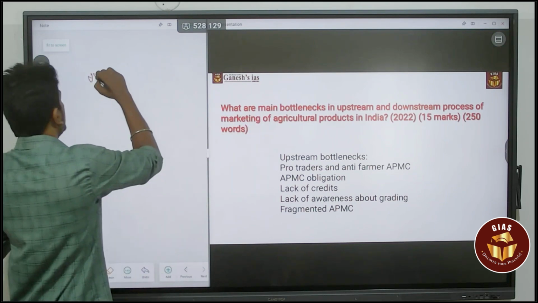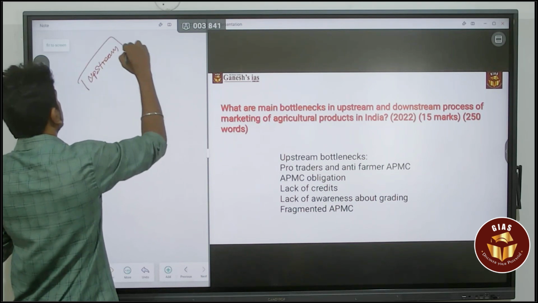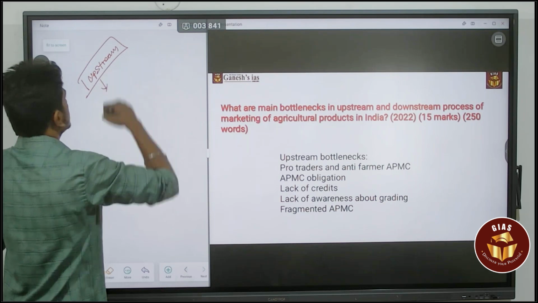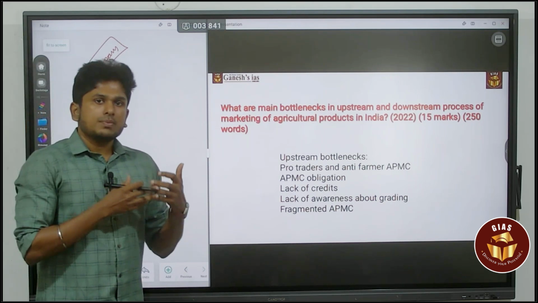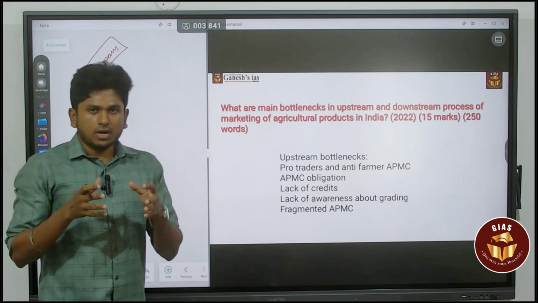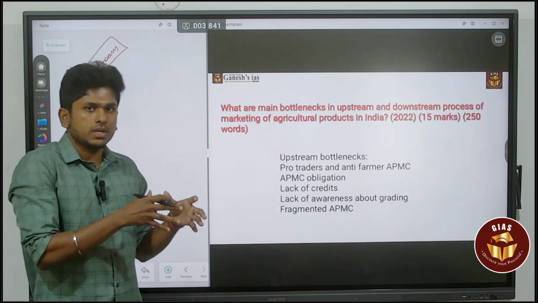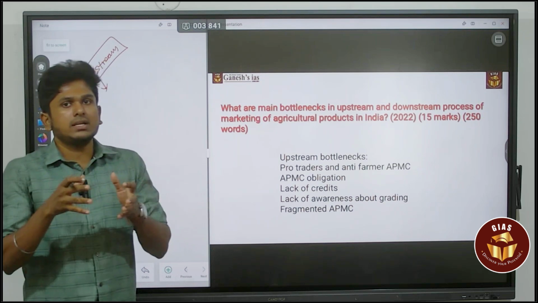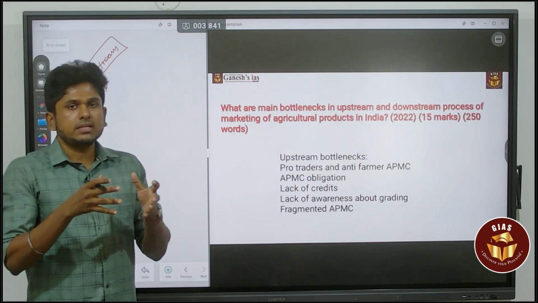So the upstream. When it comes to upstream bottlenecks, it means the farmer who is producing their crops and going to sell them in the market. For that we can say it is the APMC.